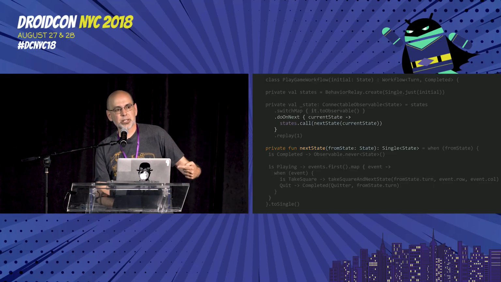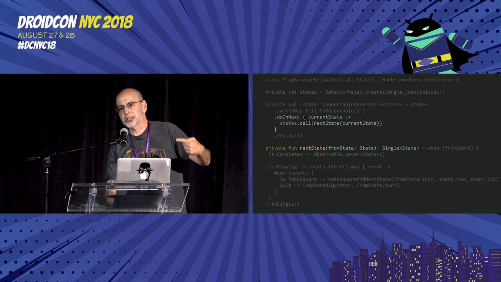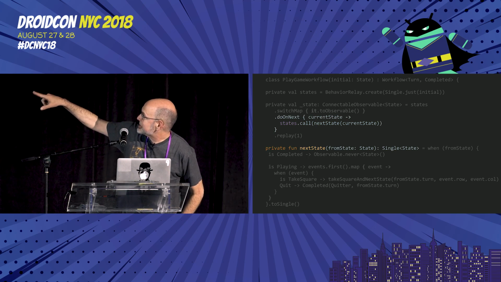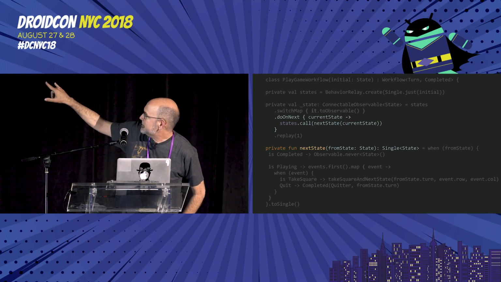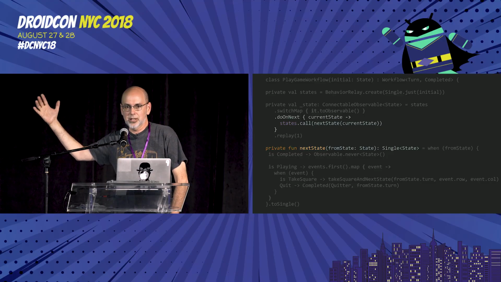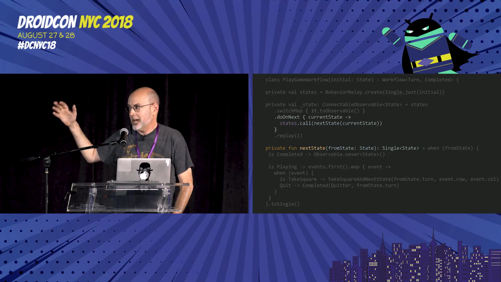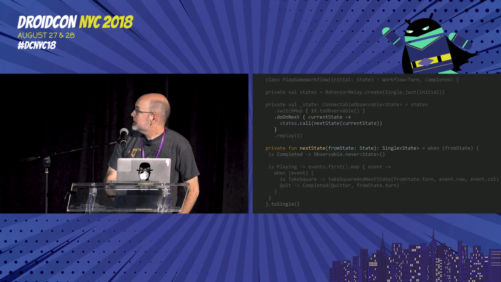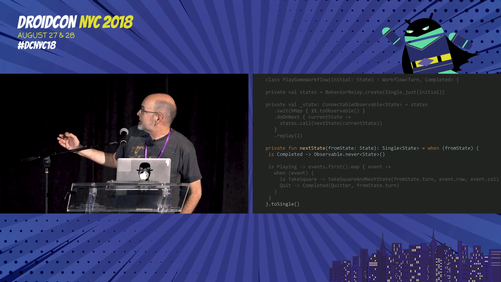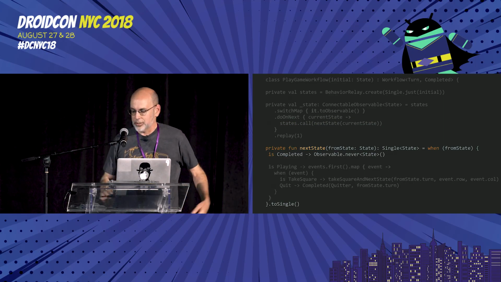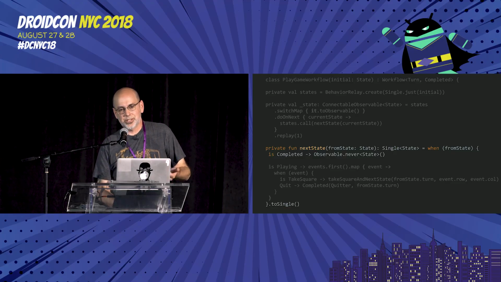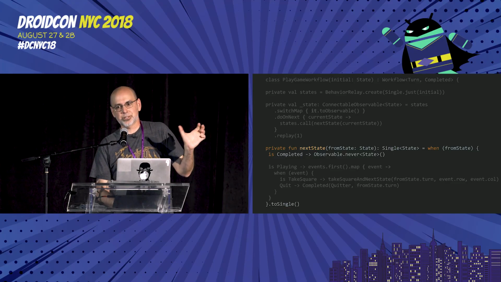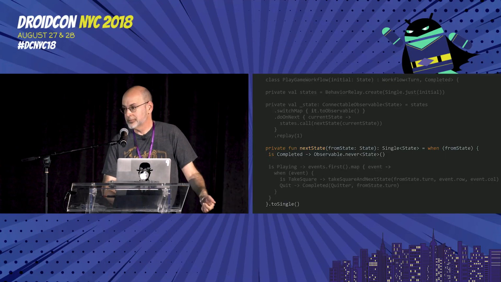We're going to use a do on next call, so that as a side effect of entering a new state, each time that happens, we're going to make a call to this next state method and get from it the next promise, the next thing that will eventually resolve into the state after this one, giving it the state that we're entering as part of its input. And the way this next state method works, let's just consider our cases. We're either entering the completed state, in which case, no big deal. We emit a never, which is I promise never to emit another state because the state machine is done now and you should all unsubscribe.